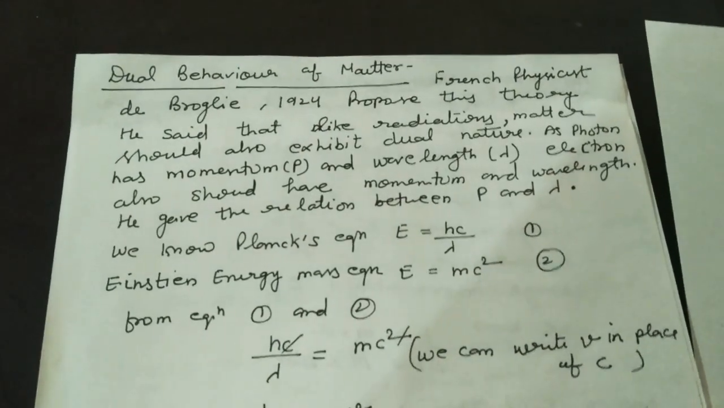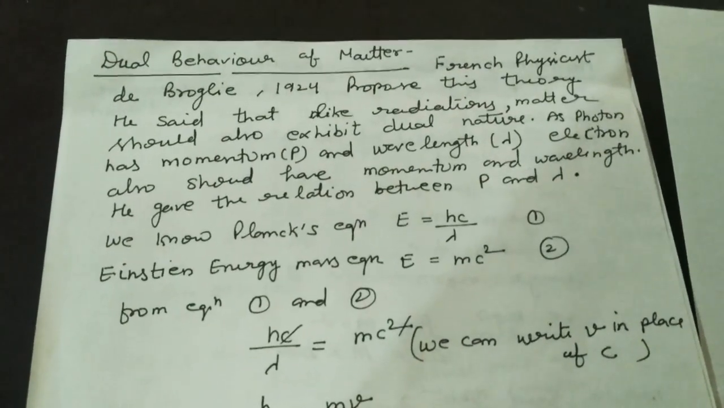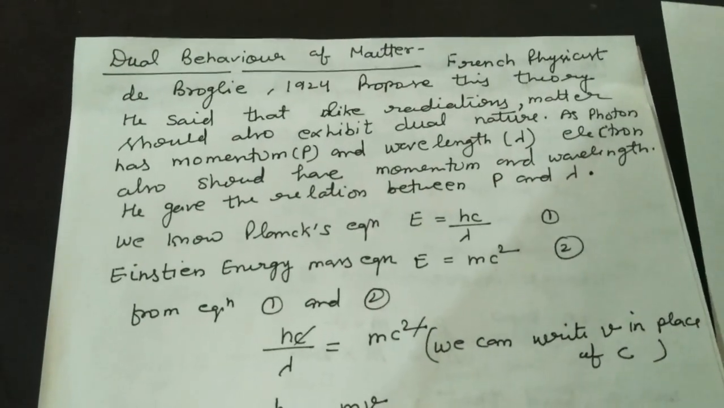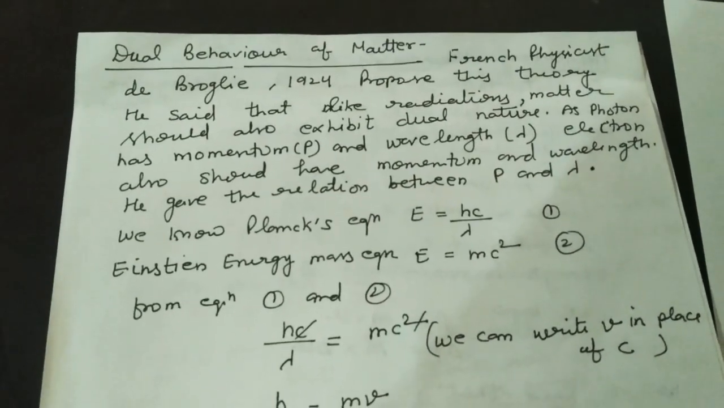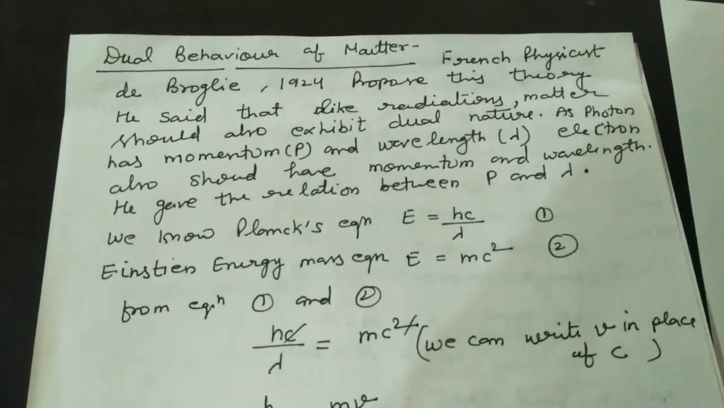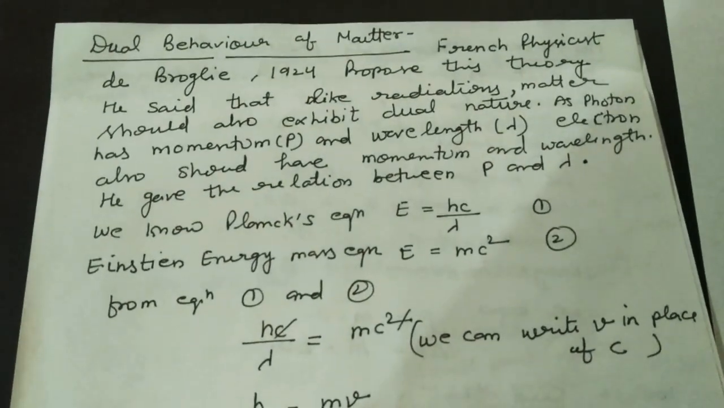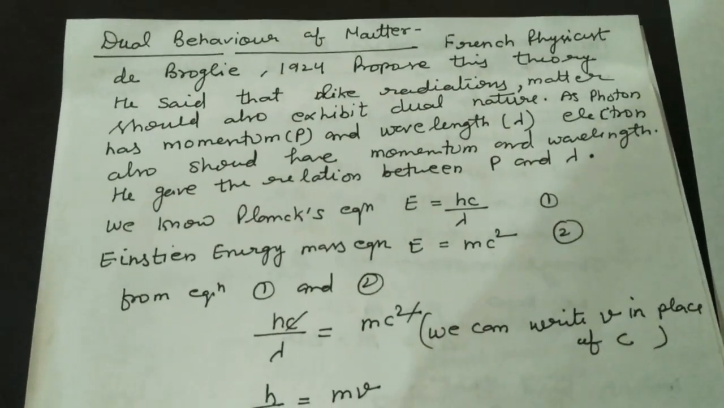Hello students, now we are doing the chapter Structure of Atom and we are on the topic of the dual behavior of matter. Earlier we understood the dual behavior of radiations, that is waves, and now we are on the topic dual behavior of matter.